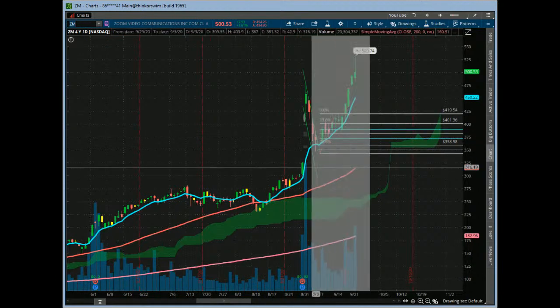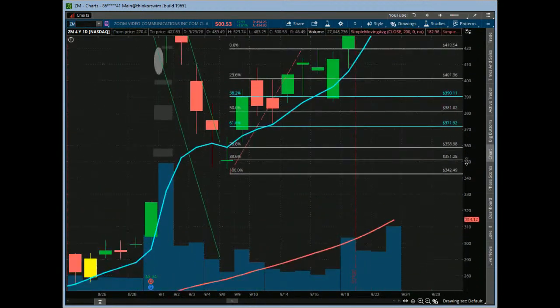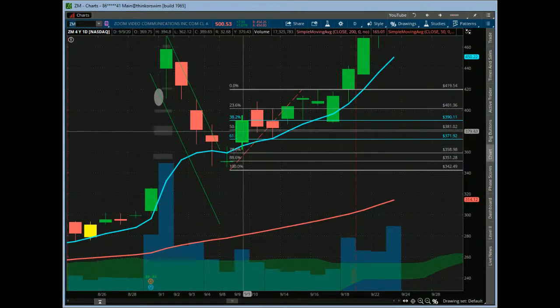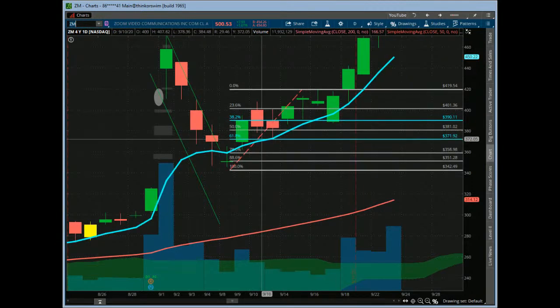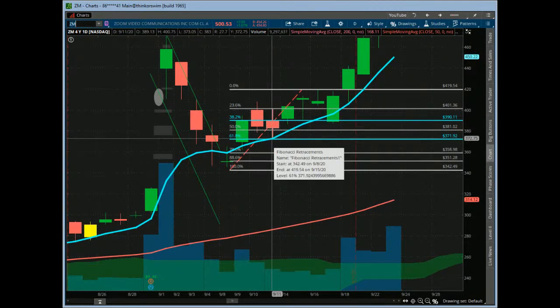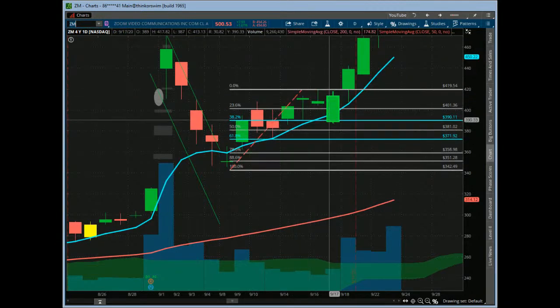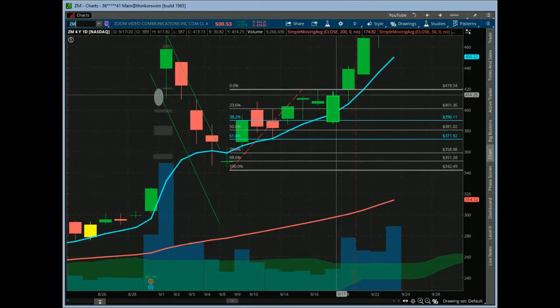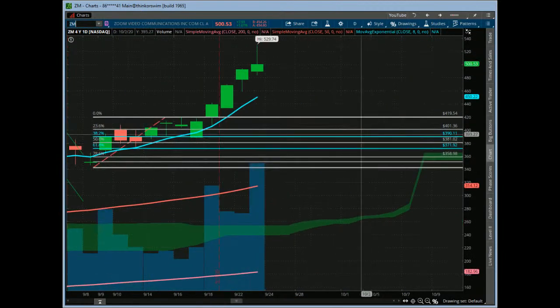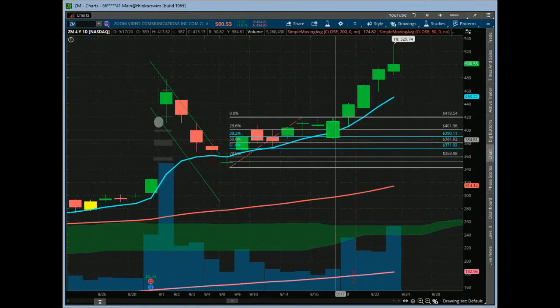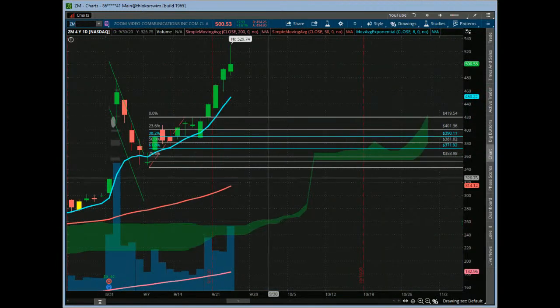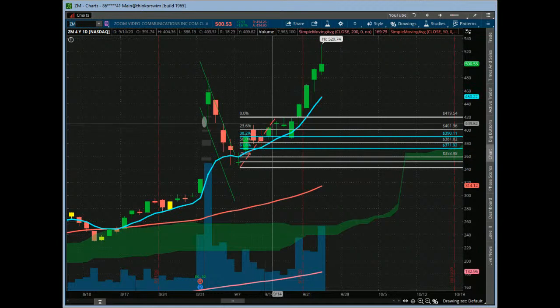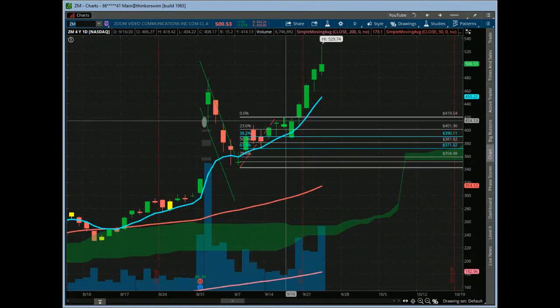And one of the big things about this reversal that we were looking at was the pullback. So we got a nice reversal here. We're like, okay, it's starting to work its way back up. Maybe we're going to 618 retrace to the 80 MA, and then it came up again, and then I did a 382 retrace off the 80 MA bounce, and then just kept on going. Then it just kept holding the 80 MA. So that's a really cool pattern to look at. It's just Elliott wave stuff. We're just looking for higher highs, higher lows, looking for these waves, looking for the retraces on the Fibonacci's, and it's just amazing stuff how it works, especially in these high volatility names.